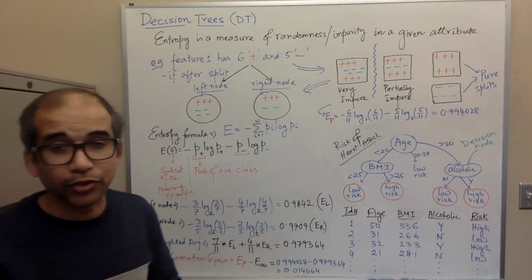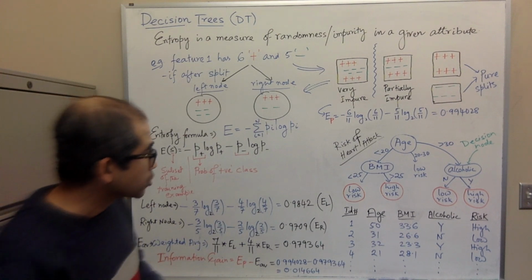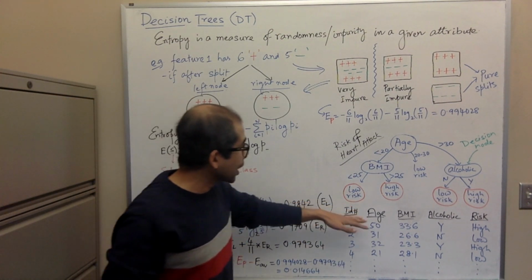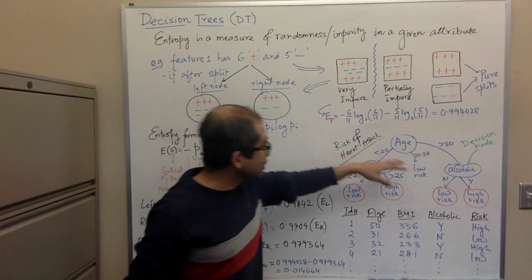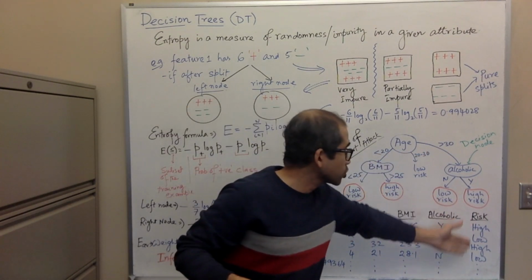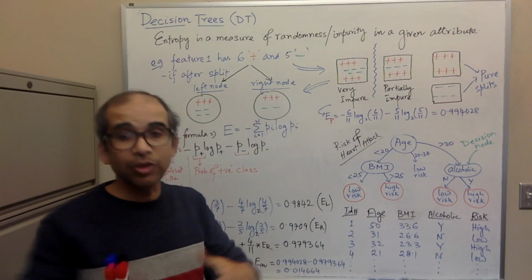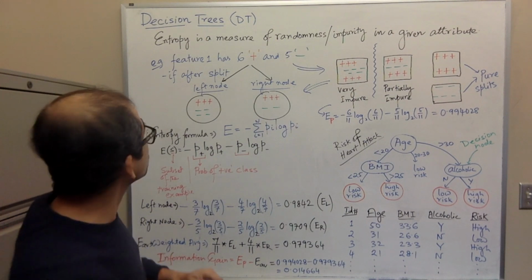Let's consider age will be the root node, the first decision based on which we will divide the data. Assume that based on age, when we divide, on the left side and right side we divide the samples which are high and low. Let's say plus and minus. High is plus and low is minus, and we divide the samples. Okay, so now we have to check.